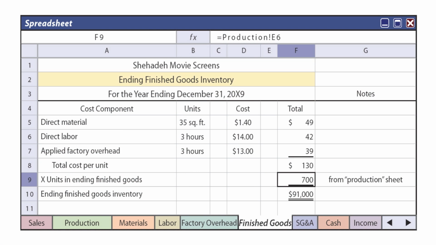When we go to calculate our ending finished goods inventory, we're determining that it's $130 per unit. That's the material, 35 square feet at $1.40 per foot. The labor, 3 hours at $14 an hour, and then we're applying overhead on 3 hours of labor, and the application rate that we just saw was $13 per unit. And so we've got total cost of $130 per unit times our 700 units that our inventory needs showed we need as an ending inventory from the production sheet, and we come up with our ending finished goods inventory for the balance sheet and income statement calculations of $91,000.